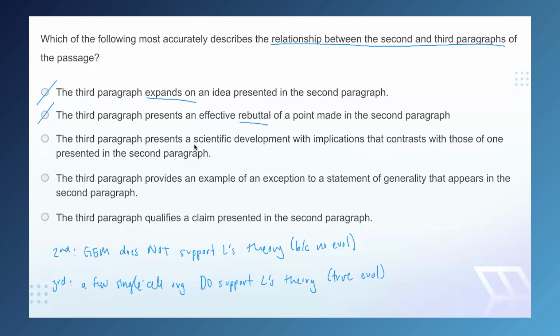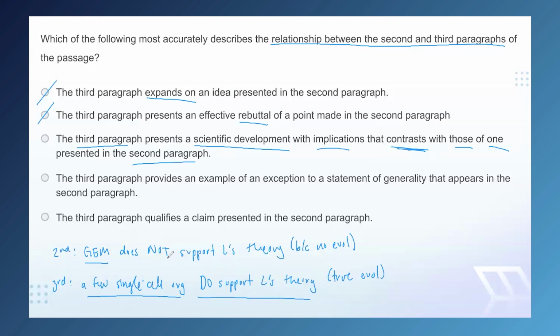All right, C is pretty much a dead ringer for our summaries. We have a scientific development being presented in the third paragraph, so that's these few single-celled organisms. We've got another scientific development being presented in the second paragraph, that's gene expression modification, and they both have implications that contrast. So the implication in the third paragraph is that it does support Lamarck's theory.